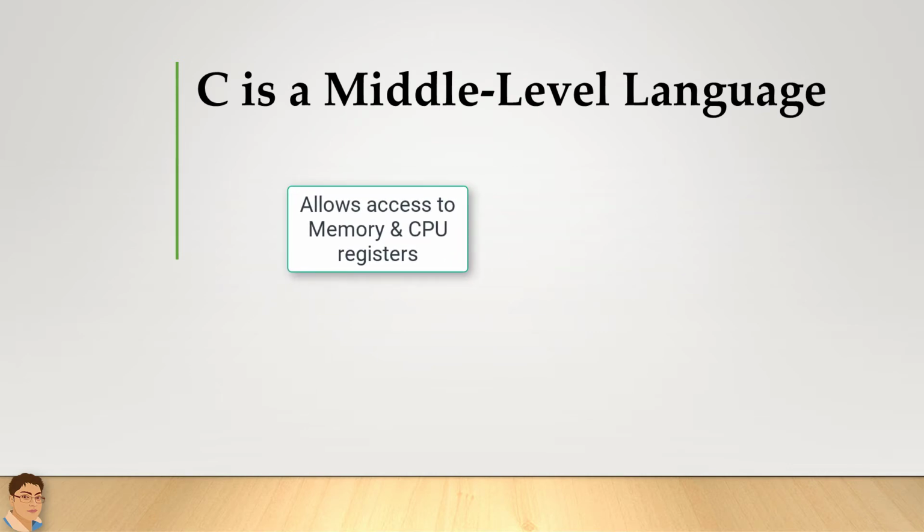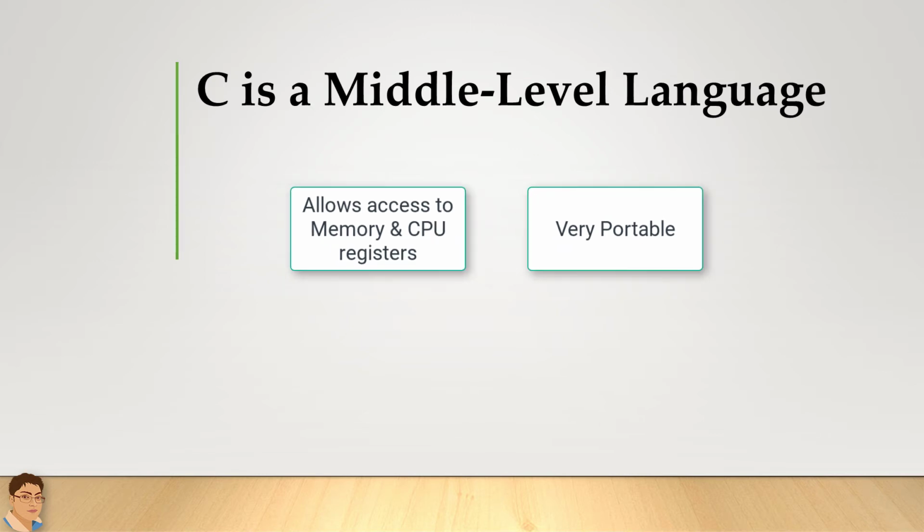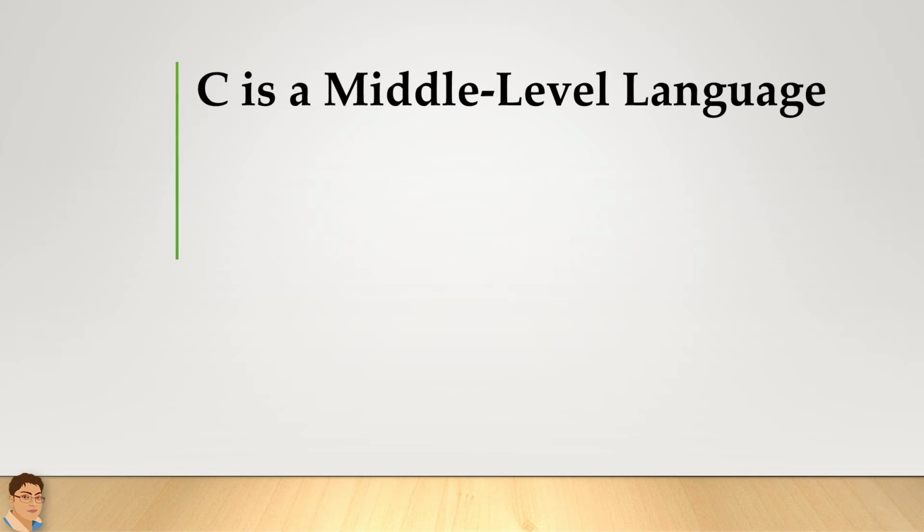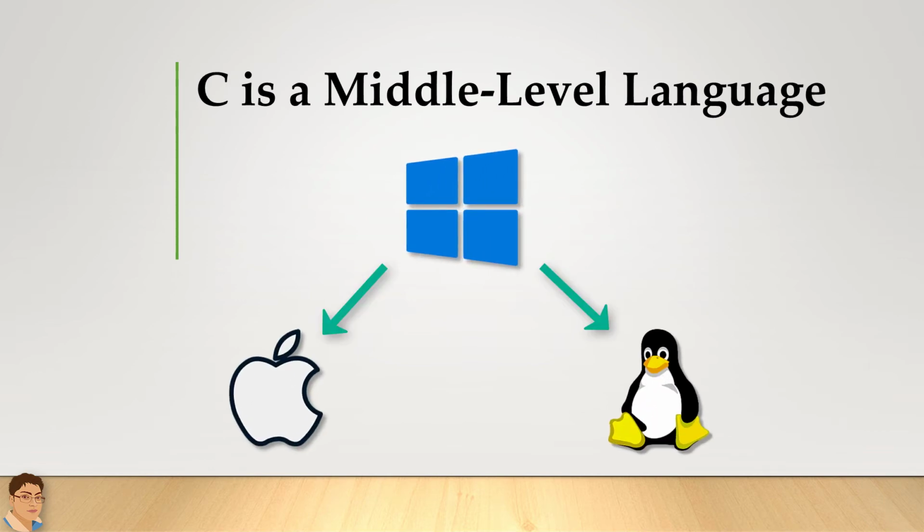At the same time, C code is very portable, meaning it is easy to adapt software written for one type of computer or operating system to another type. For example, you can easily convert a C program written for Windows and run on Mac or Linux.